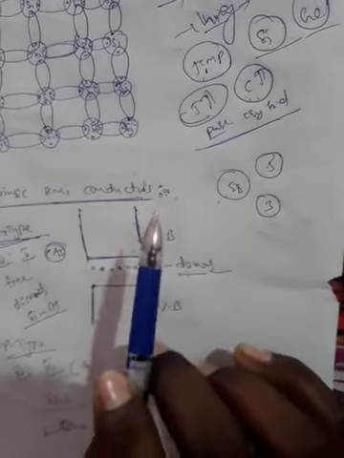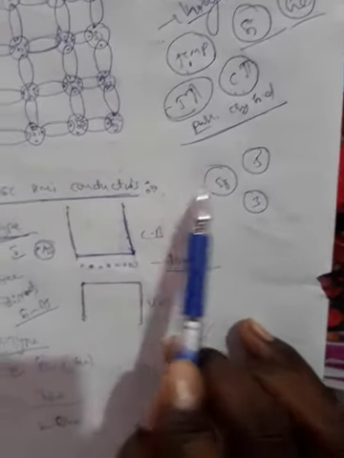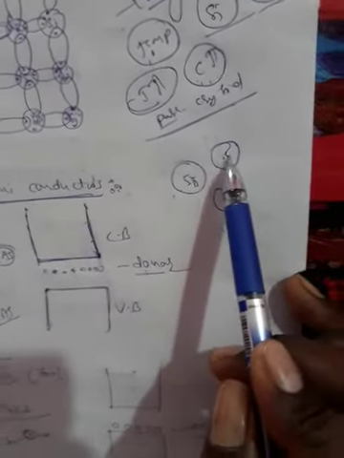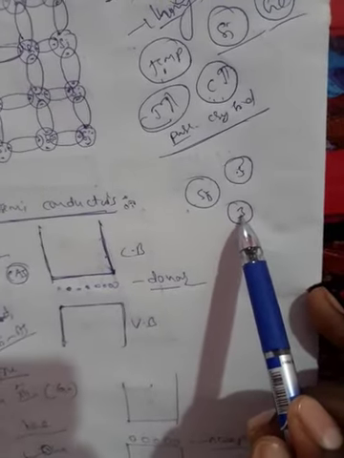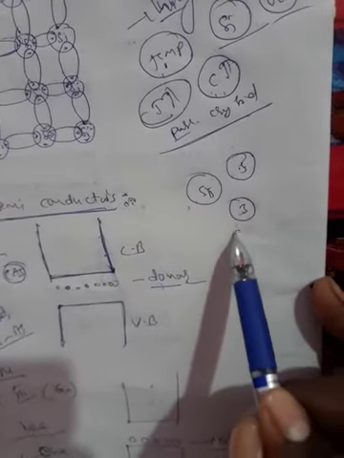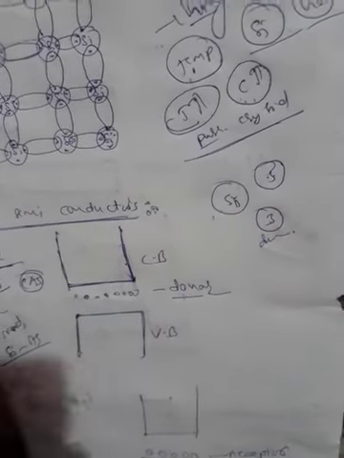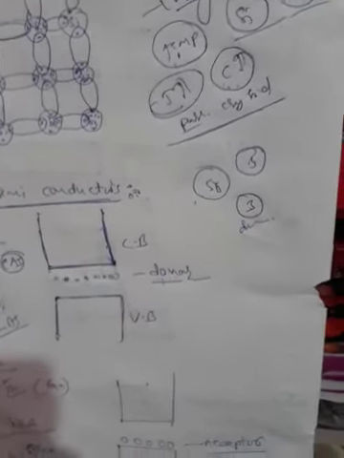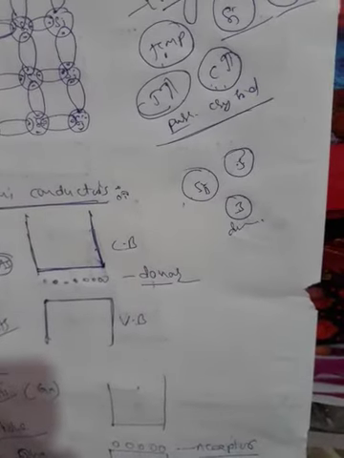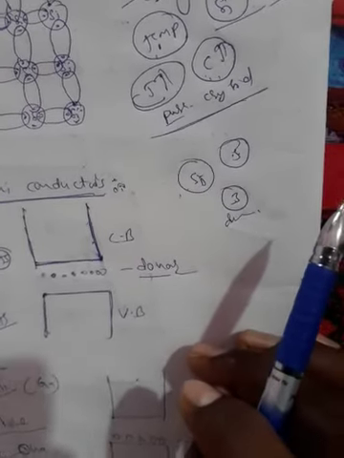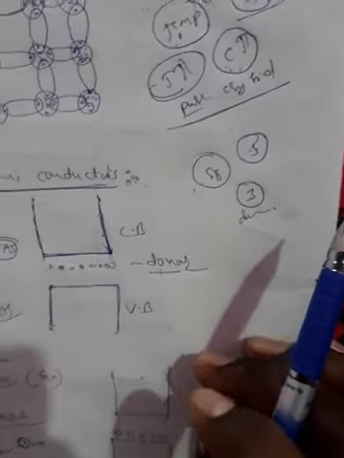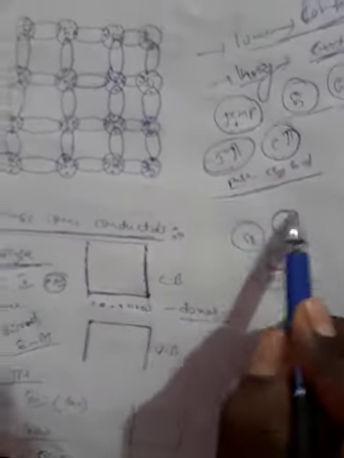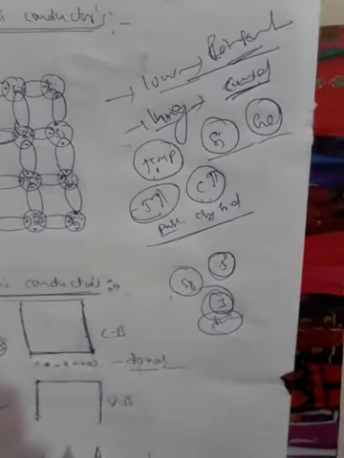Very simply, the fourth group element replaced by the fifth group or third group element is called doped. Doped means an extrinsic semiconductor is a material whose conductivity is controlled with impurities. The addition of impurities is called doping. An extrinsic semiconductor is doped with a fifth group element or third group element.